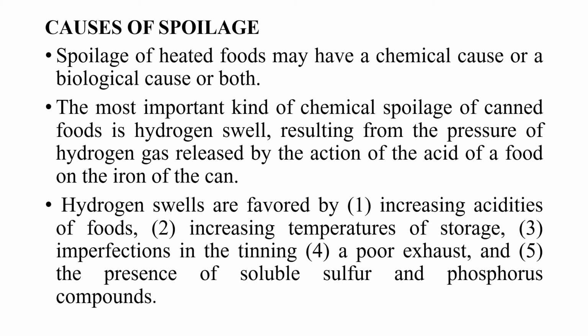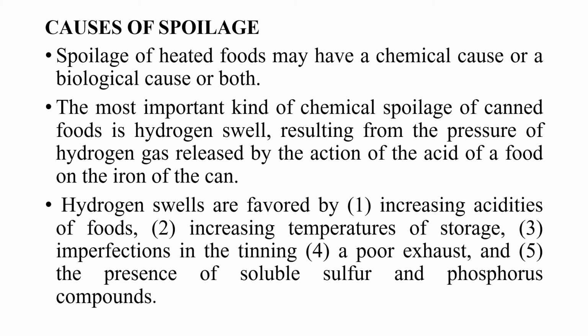The cause of the spoilage of the canned food can be due to either chemical reasons or biological causes, or sometimes both. The most important kind of chemical spoilage of the canned food is the hydrogen swell, which results from the pressure of the hydrogen gas released by the action of the acid of a food on the iron of the can. These hydrogen swells are usually favored by increasing acidities of the food,